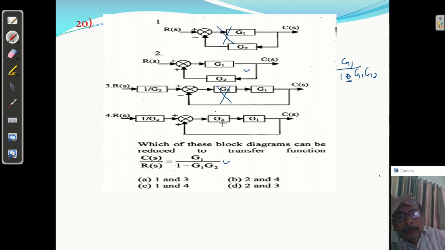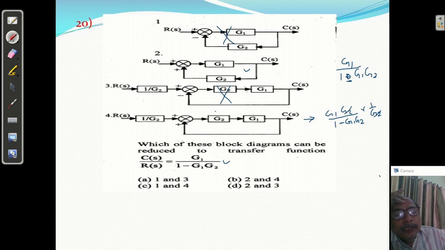Let's see the fourth, G1 into G2. What will come for the fourth? G1 into G2 upon G2 upon 1, with positive feedback, so what will come, 1 minus G1 G2 into H(s) is 1 into 1. Okay, so you will get this, and again it is in cascade with 1 by G2, so multiply by 1 by G2.